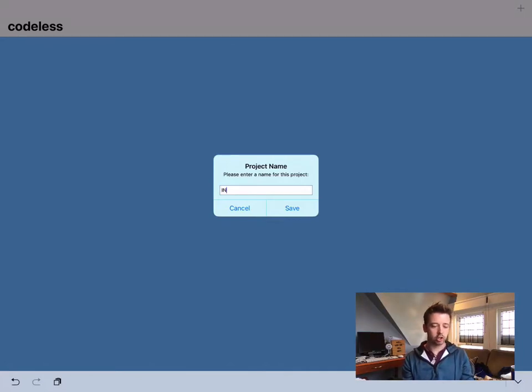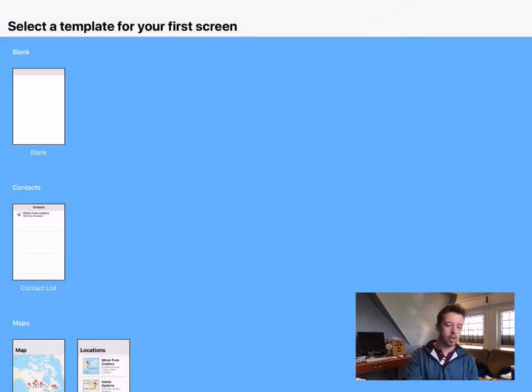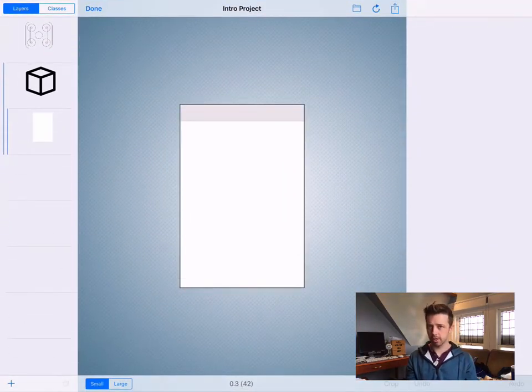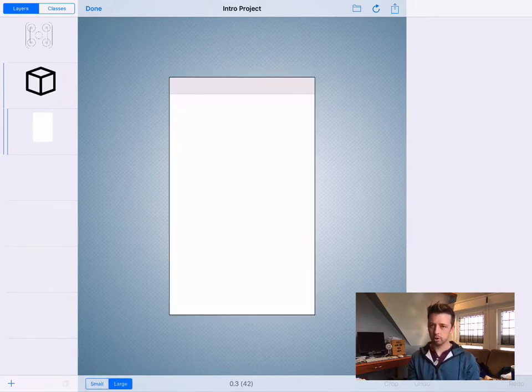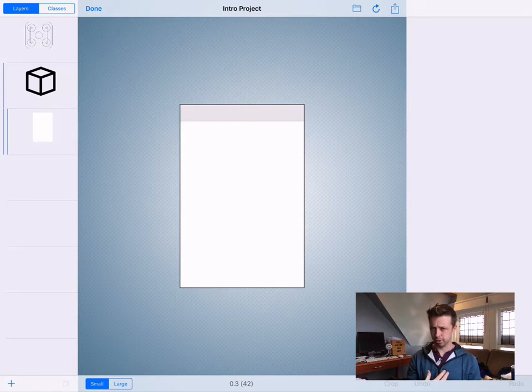I am just going to call this project intro project, and hit save. And we've got a bunch of templates that you can use. I'm going to select a blank one so that we can just play around from scratch here. You can see here that we've got sort of a small phone size preview. You can bump that up to a larger phone size preview. This is so that you can check how responsive your design is and things like this. I personally like to start designing on small and then go up from there.